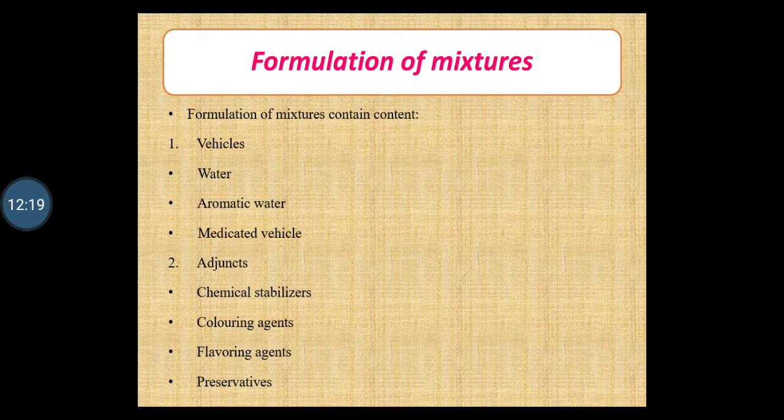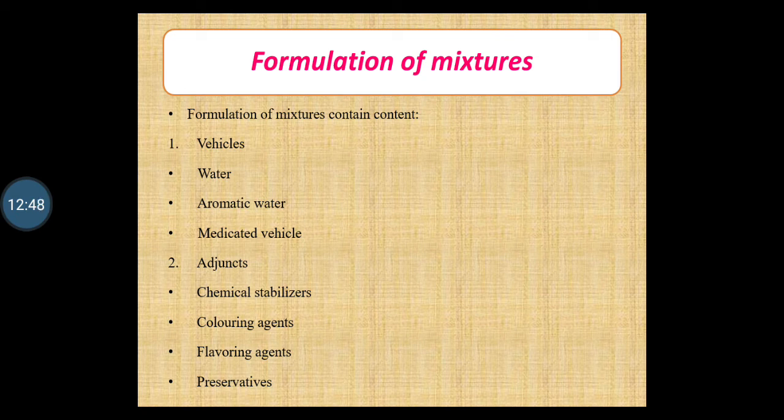In aromatic water, you have already studied what aromatic waters are. These are saturated solutions of volatile oil and volatile substances in purified water, for example camphor water, chloroform water, peppermint water. Such waters are used as a vehicle for the preparation of mixtures. Many of the aromatic waters are also used as flavoring agents.